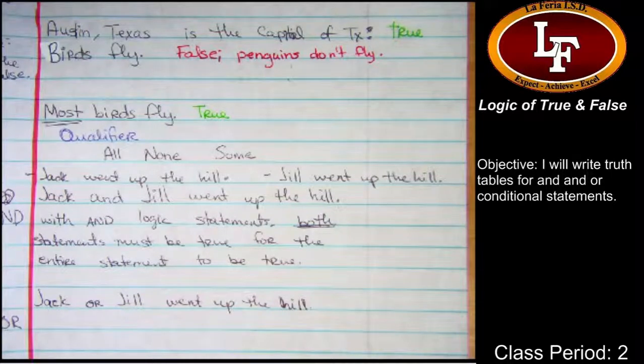Fantastic. That's exactly it. With an or statement, it doesn't matter which one of them is true. If even one of them is true, the entire sentence is true. We could switch it. We can say Jack didn't go up the hill, but Jill did. So either one can go up the hill. And with an or statement, it makes the whole thing true.